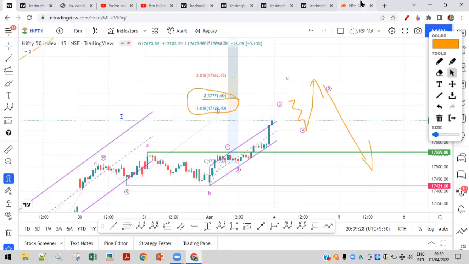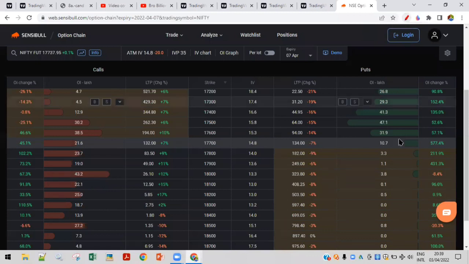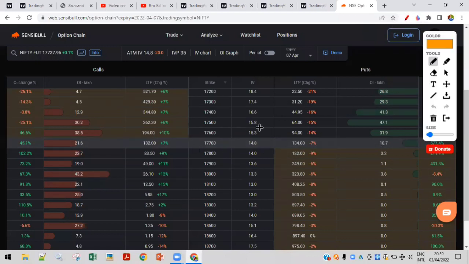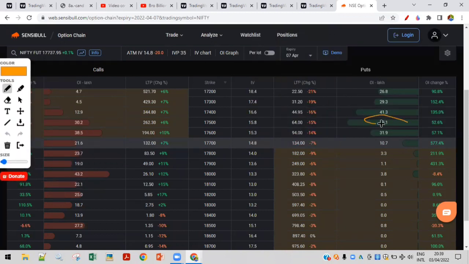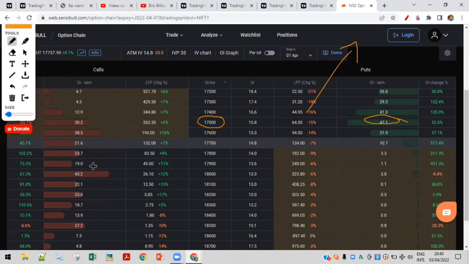Option chain data, let's check quickly. So the option chain data here shows us that 17,500 has become major support. You could see a big 47 lakh. This is the biggest number, by the way, 47 lakh put writers present here on 17,500. We discussed the option chain in detail. You can watch that video. So this is the major support now, and major resistance is at 18,000. Okay, so 43 lakh call writers are present there.